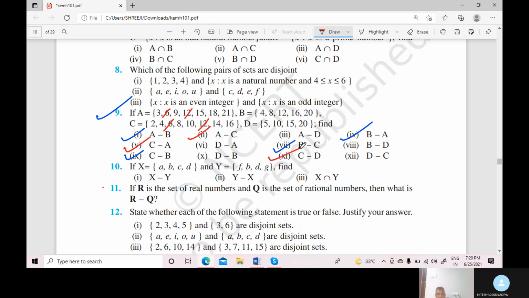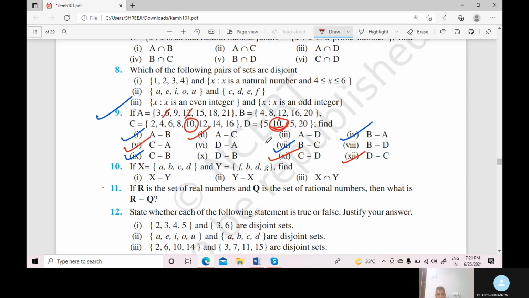Now we discuss C minus D. Only 10 is common. But here 6 and 12 cancel. So for C minus D, 10 is the common element. Cancel it. The elements remaining in C are 2, 4, 6, 8, 12, 14, 16. Clear. That is C minus D. Now D minus C is 5, 15 and 20.